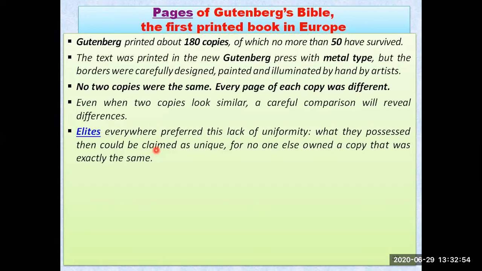they were claiming that it is the unique one. No one can have this type of book that I am having. That was the thing they were preferring. Yes, we want what? Uniqueness. Because no one else owned a copy that was exactly the same. They wanted to have such a copy which they could claim is the unique one.